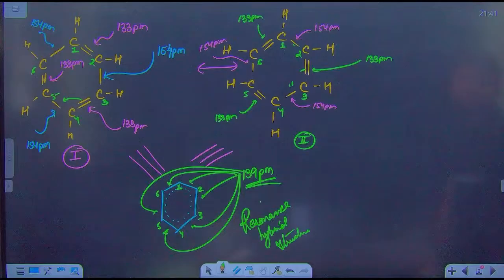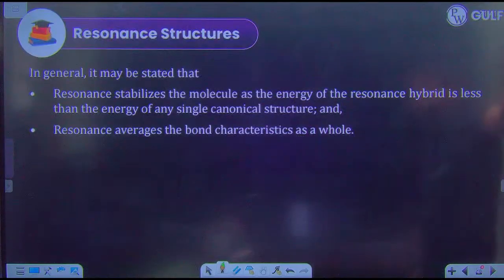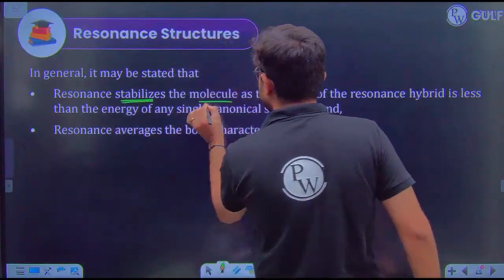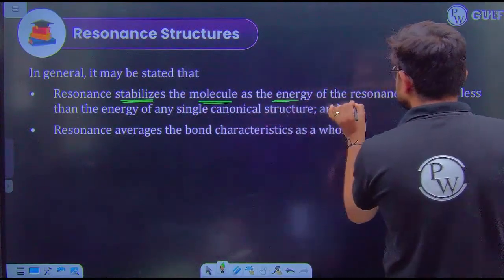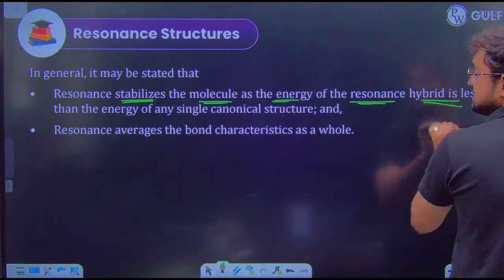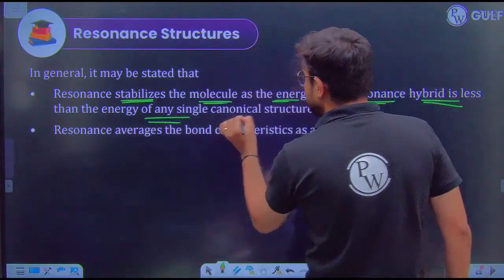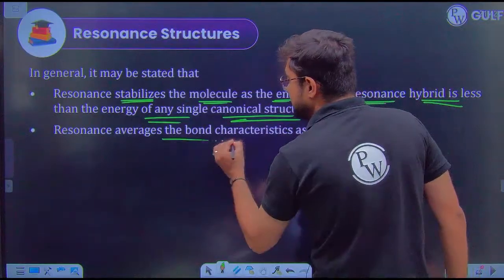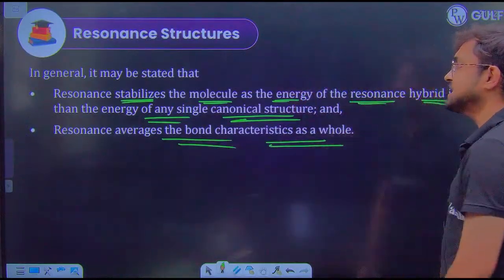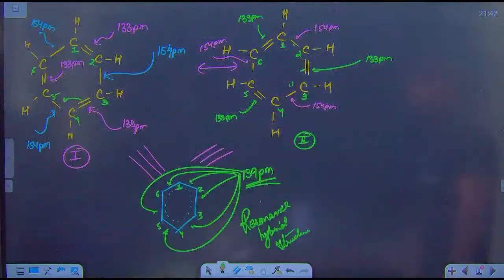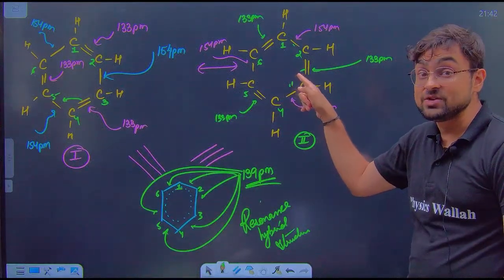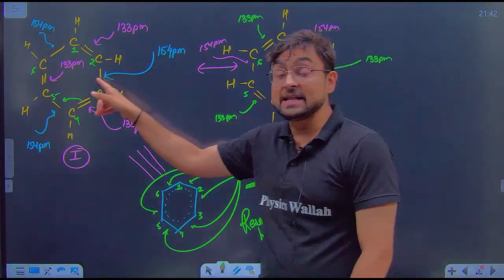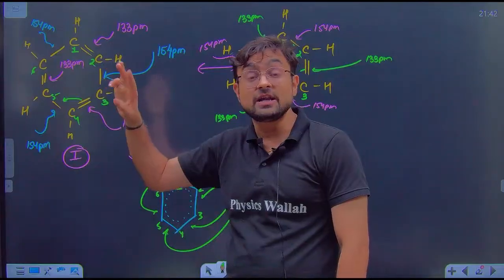Okay, that's great, superb. Now, in general, it may be stated that a resonance stabilizes the molecule as the energy of the resonance hybrid is less than the energy of any single canonical structure, and the resonance averages the bond characteristics as a whole. Now you tell me, this structure has a high energy. Why? Because it only has 3 double bonds and 3 single bonds. This energy is also high because it has 3 double and 3 single bonds.